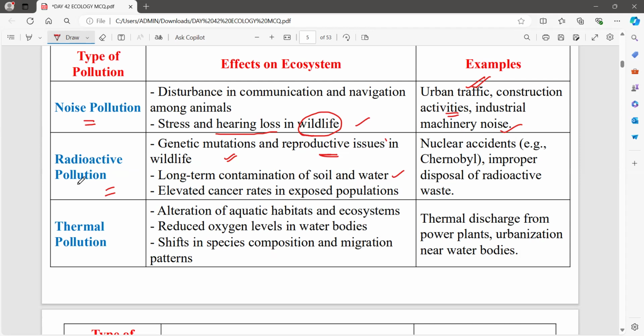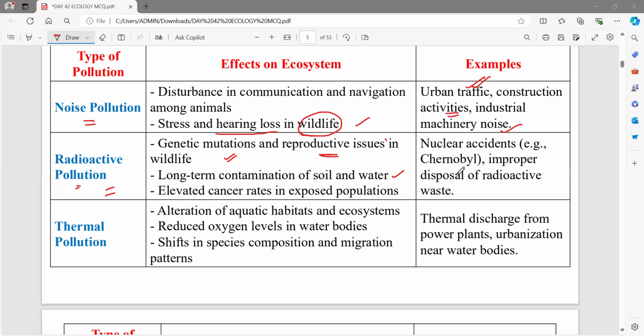Can you give an example for this radioactive pollution? Has it happened in the world before? Very good. Hiroshima and Nagasaki, the atomic bomb. Still, the effect is there. That is the effect of radioactive pollution. Yes, of course it is.